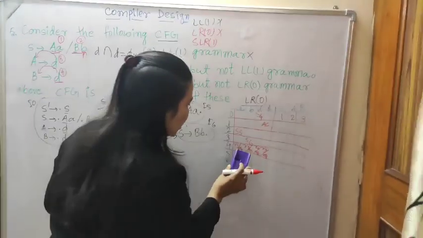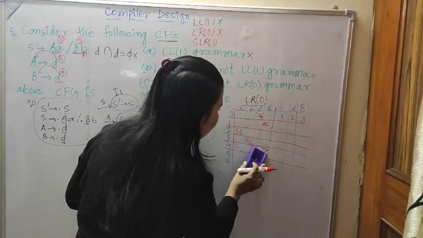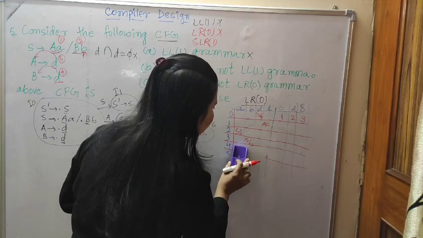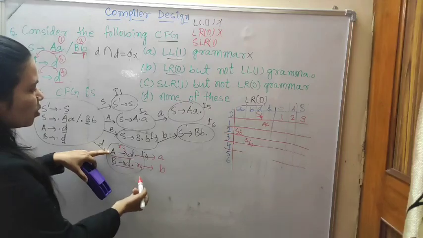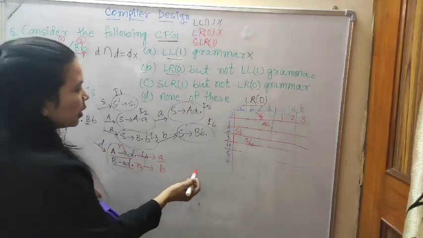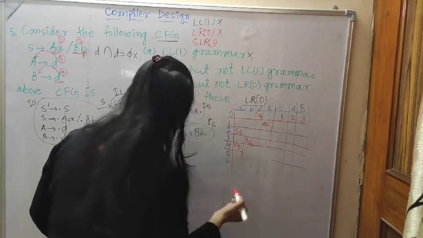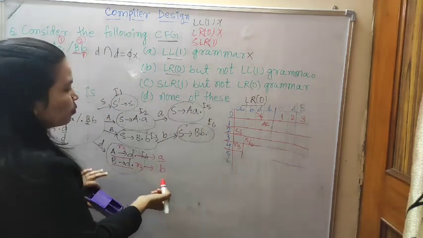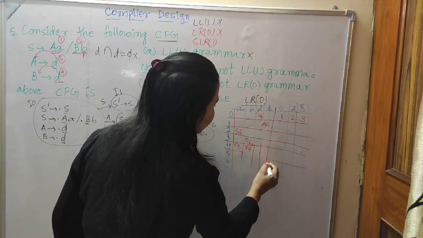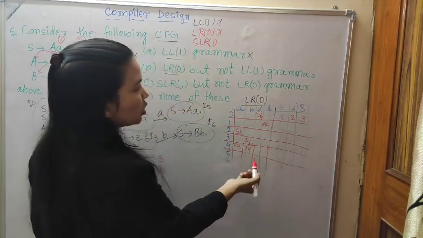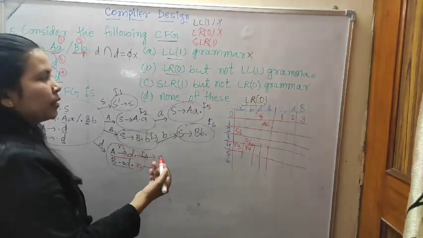So in the statement number 4, reduce 3 will come only in the A place, and reduce 4 in the B places. And these two places should be D and dollar, because we are following the follow of the left-hand side.